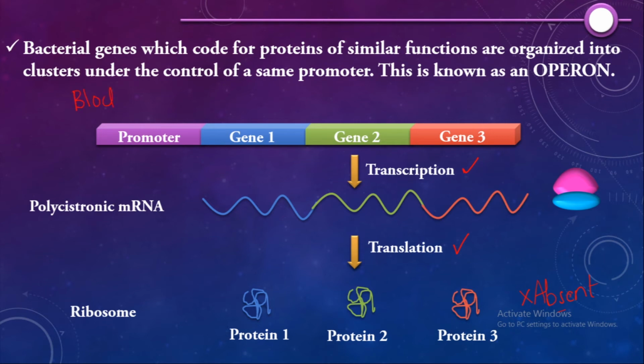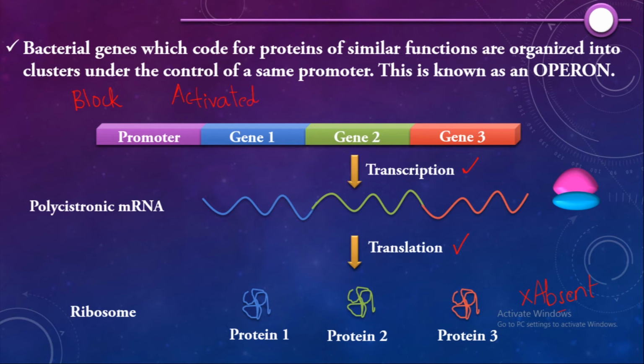Similarly, when these proteins are absent, then this gene has to be activated. Bacteria needs these genes to be transcribed and translated, and it needs these proteins only when they are not present.